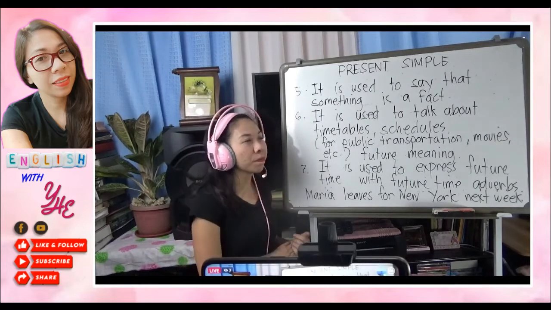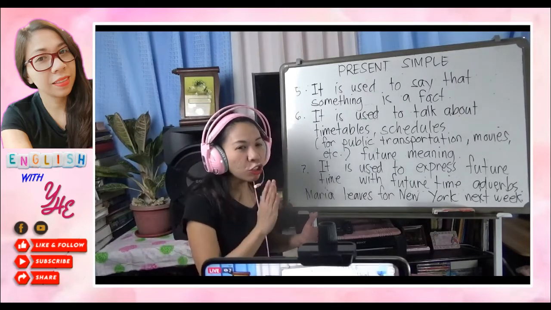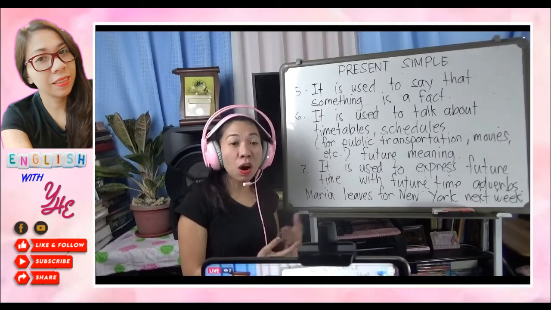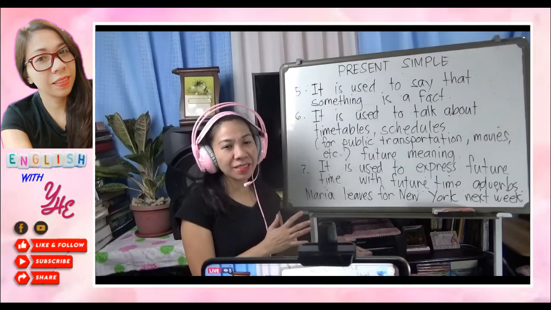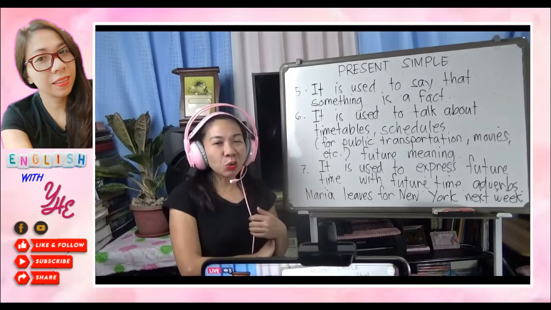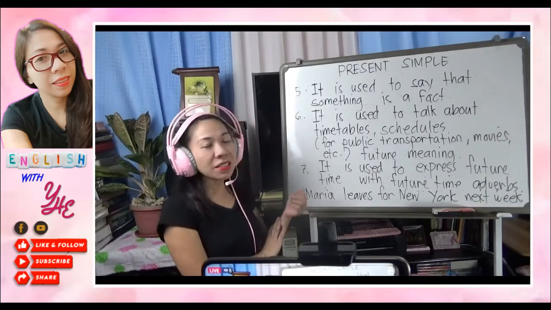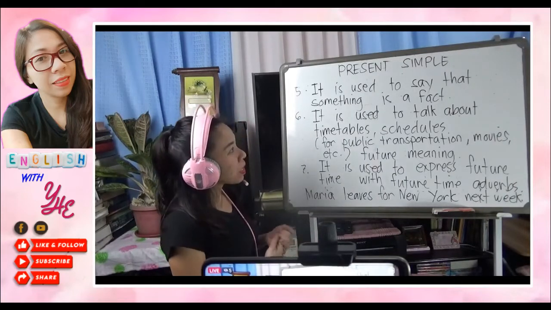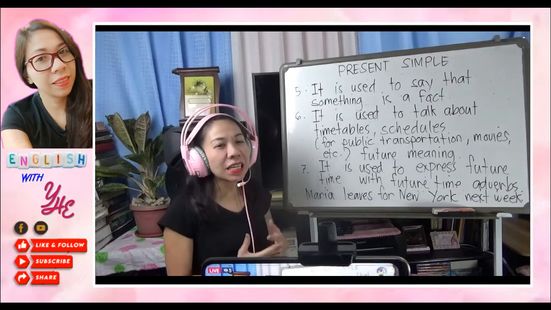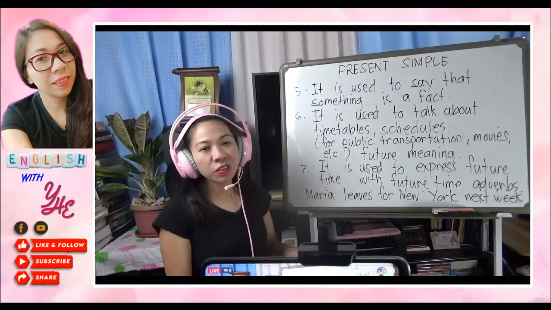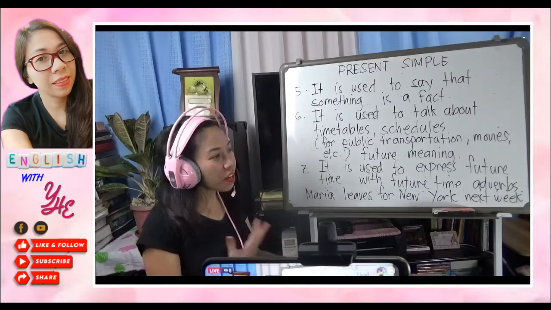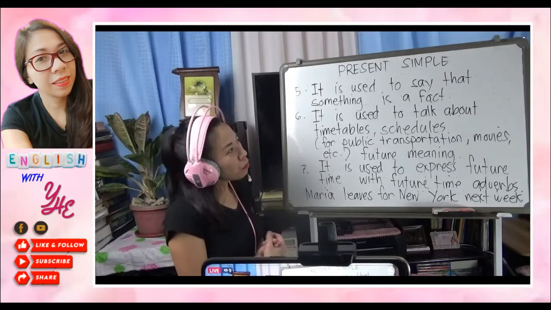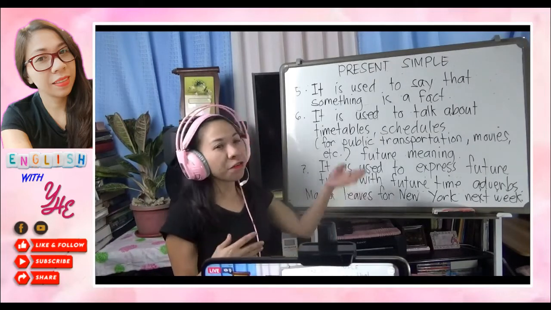I'll give some examples. In mathematics, we say 2 plus 2 is equal to 4. We don't say 2 plus 2 was 4. When we use was, the simple past, it means that in the past, it was 4. Now, it's not. That's why the present simple is very logical and very useful in our daily life. So, we use the present simple to talk about things that are really proven. They are factual things. When we say I am pretty, I am beautiful, it goes with opinion. If you want it to be proven, you have to make some survey. Later on, it could become a factual thing.